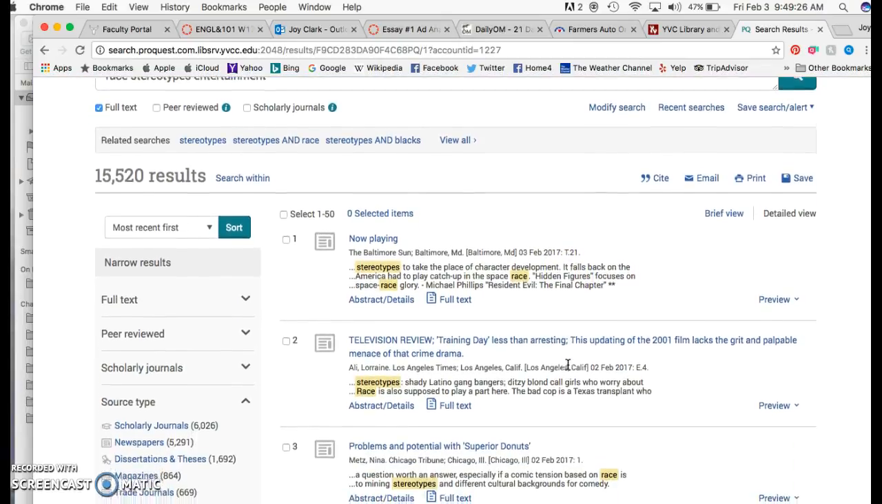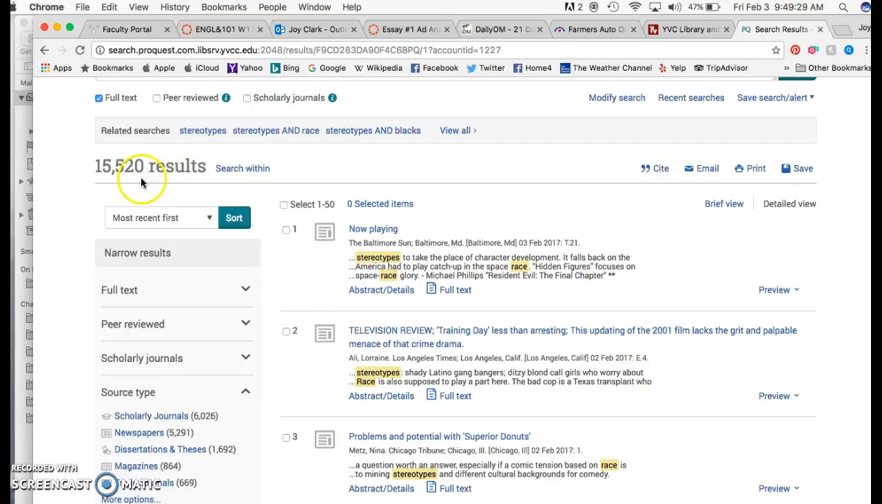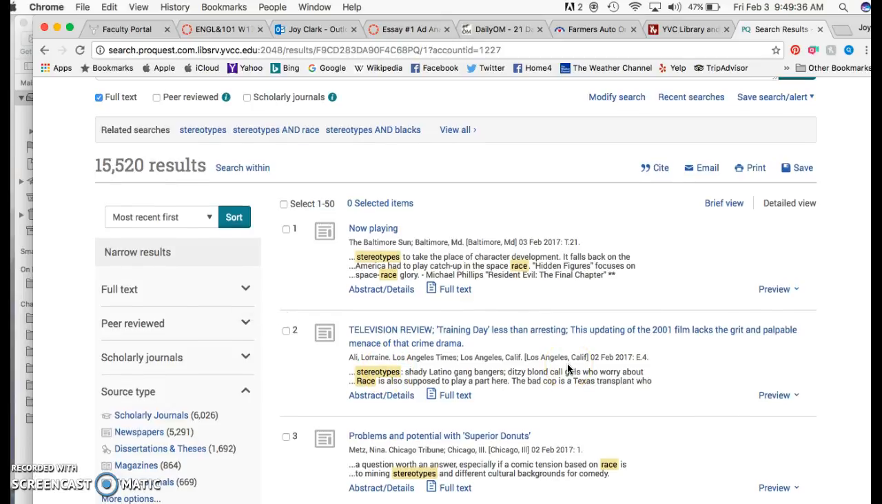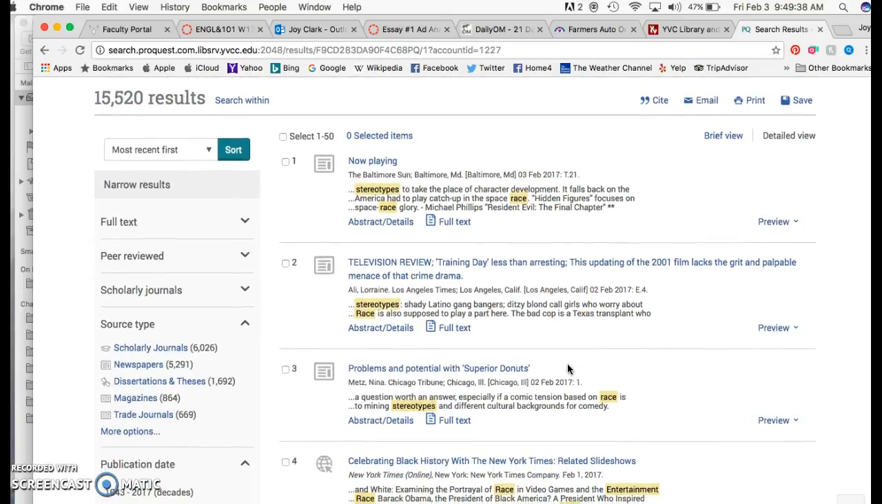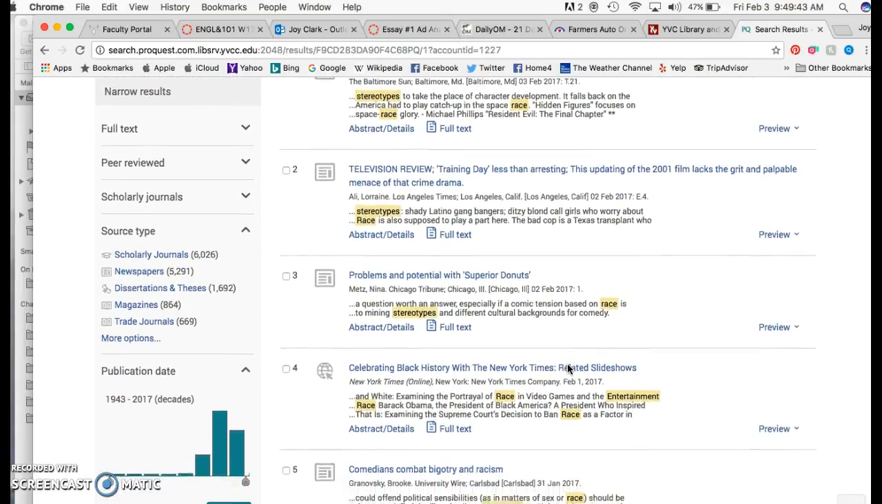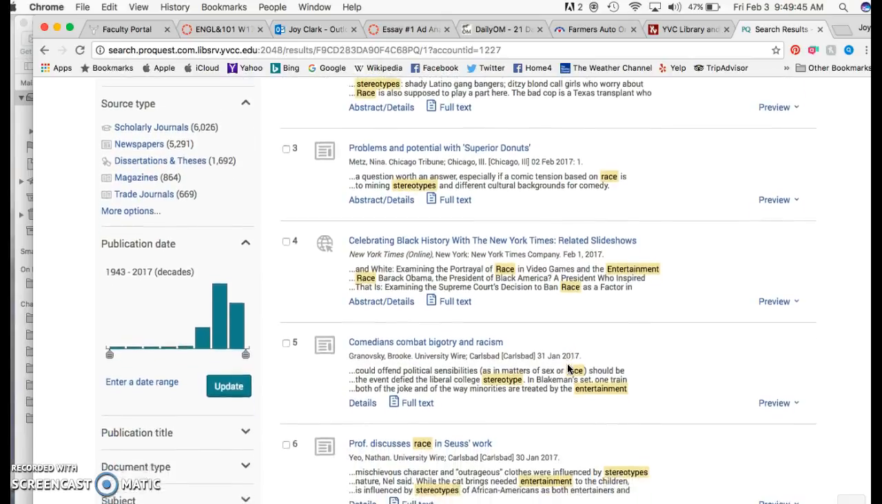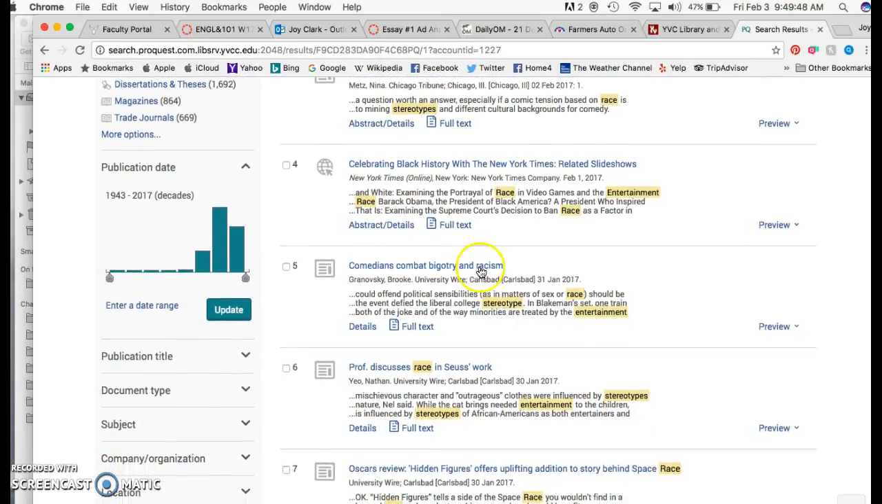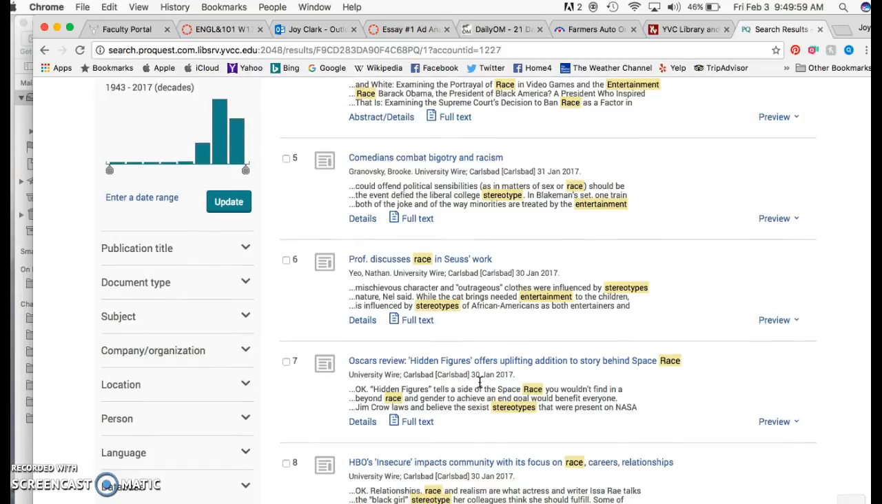One thing that's interesting about this, there are a lot of results, so you could certainly narrow this search down. But let's say that I'm at a point where I'm really looking for more specific ideas. One of the advantages of searching this broad way is that I can get, for instance, comedians combat bigotry and racism. Well, maybe I enjoy watching smart comedy, so that's something I might want to look at.